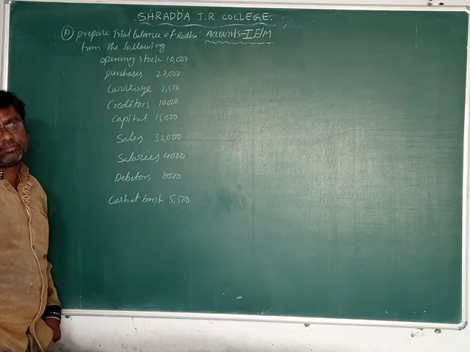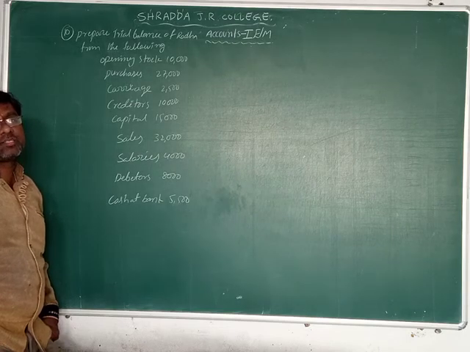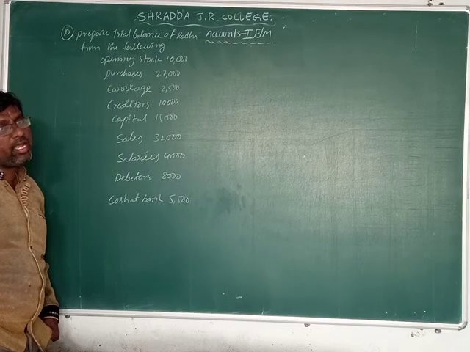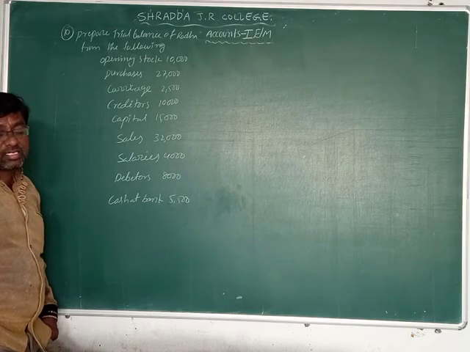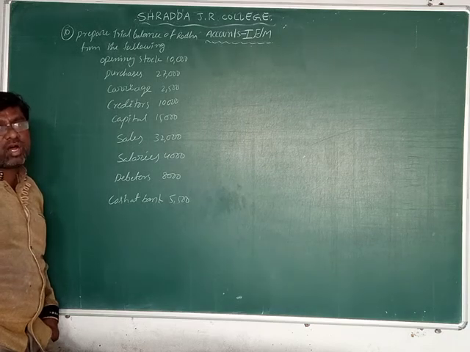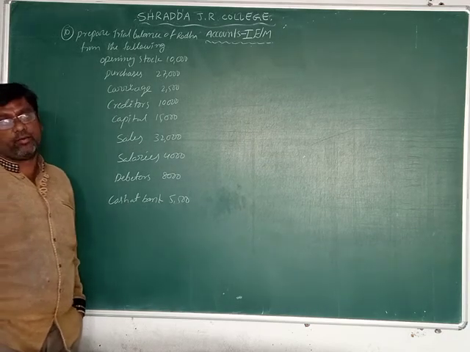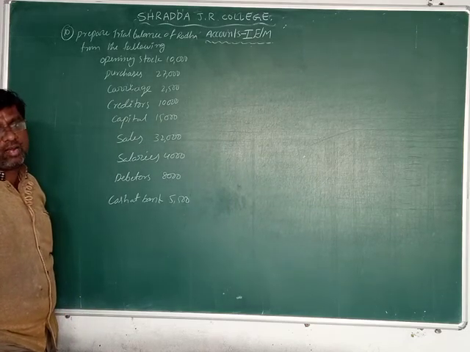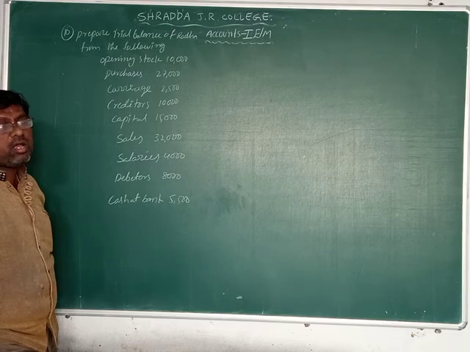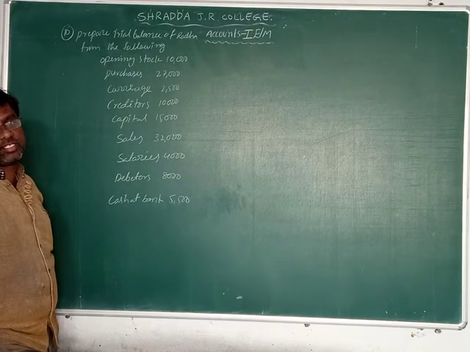In a three column cash book we can record cash receipts and cash payments only. In the opening entry we can record only assets and liabilities. But in the trial balance we can record all transactions, friends.